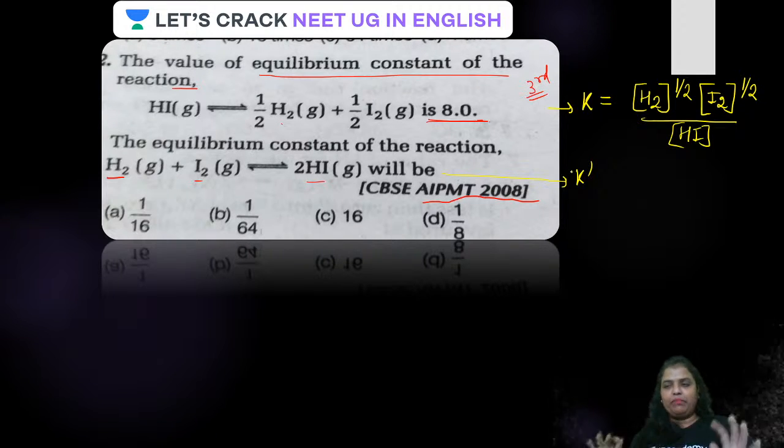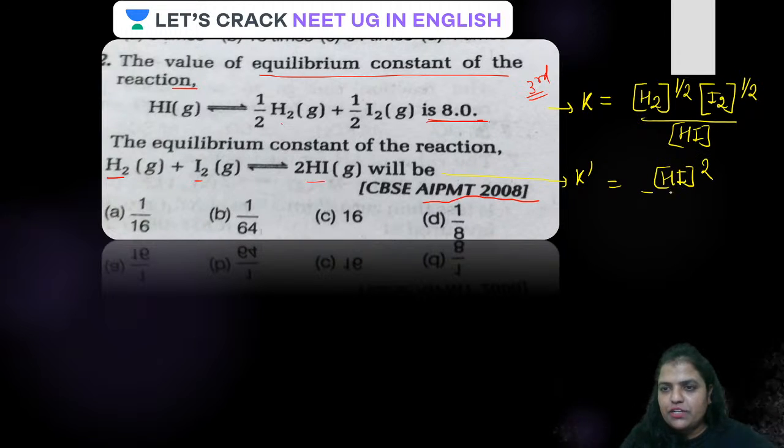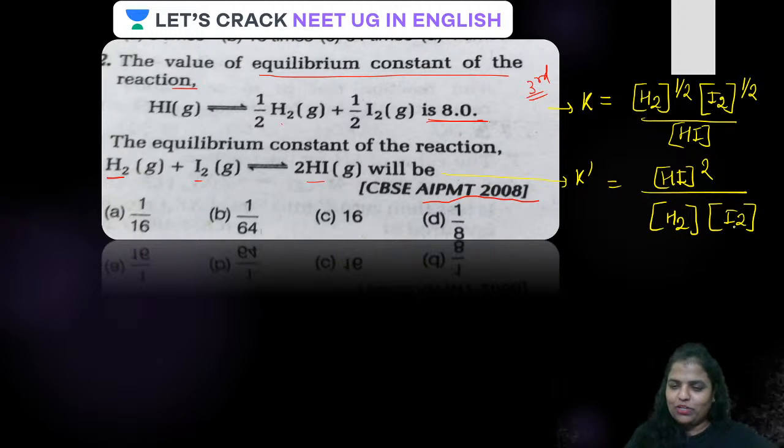Are you there? I'm very much there. Are you there, dear? Okay. All your eyes on the screen. For this, guys, the K dash will be HI ka concentration raised to the power 2 upon H2 का concentration, then I2 का concentration. Is that clear? आ गई बात समझ में?